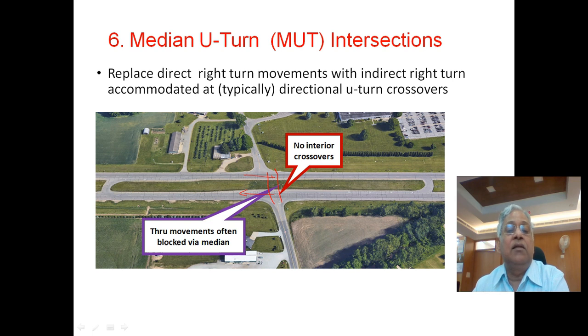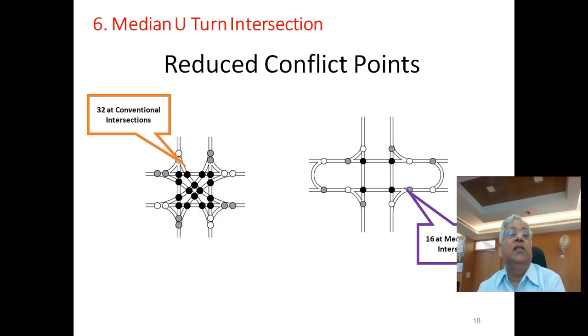But all right turns are diverted to this, like this. All right turn movements are indirect, and that is called median U-turn intersection, because every right turn has to make a U-turn at the median. Now this will certainly reduce the number of conflict points. From a conventional intersection, you have 32, and at this, you have 4 crossing only. So points of conflict are reduced to half.